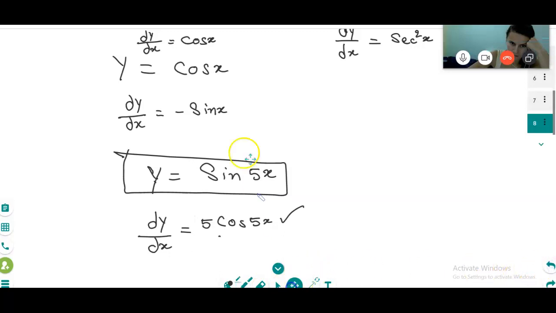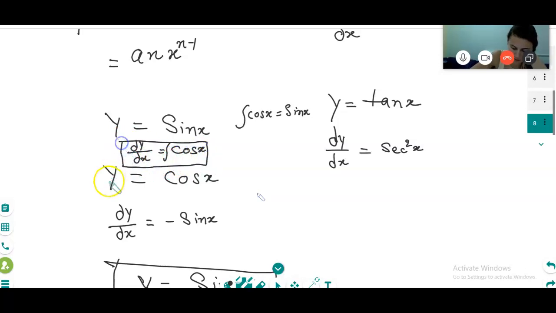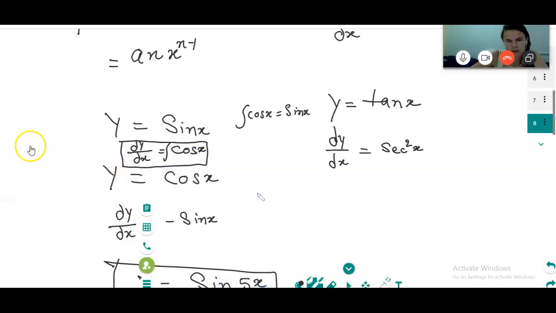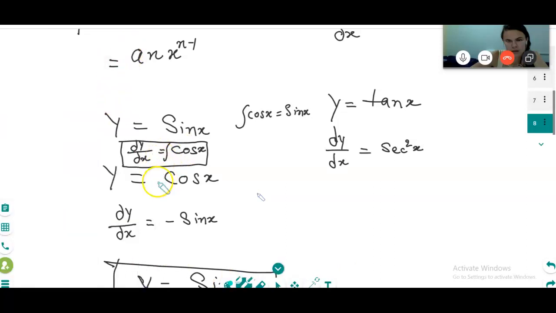Let us start from the beginning. See, if y is equal to sin x, dy by dx is equal to cos x. If I integrate cos x, what will I get? So integration of cos x is equal to sin x. Is it clear? Because in the integration I should get the same thing. Look here. Integration of cos x is equal to sin x, because it is an inverse process. Am I right or not?